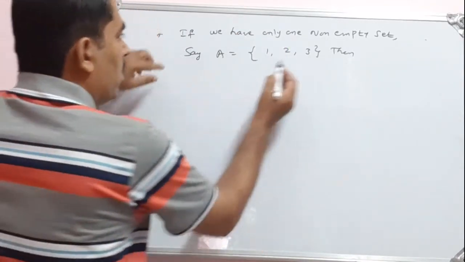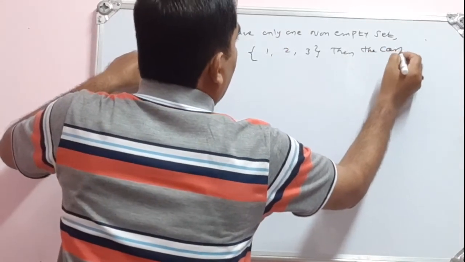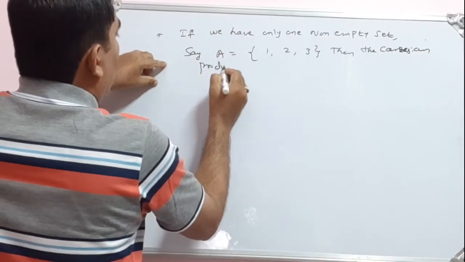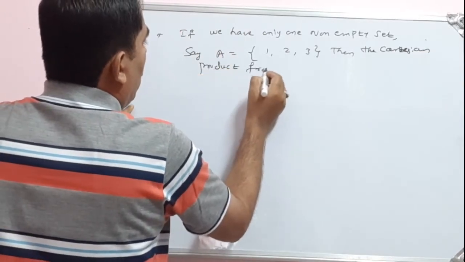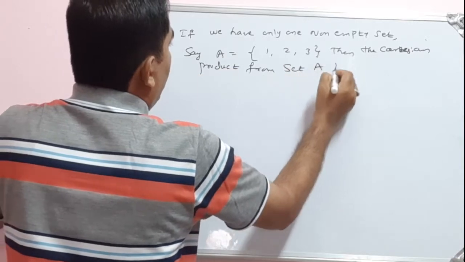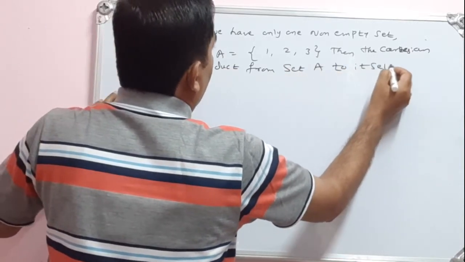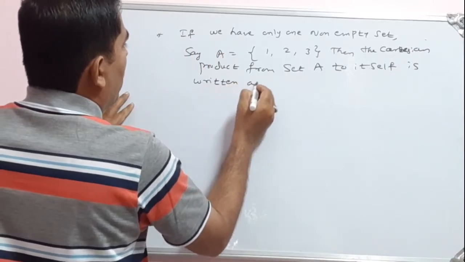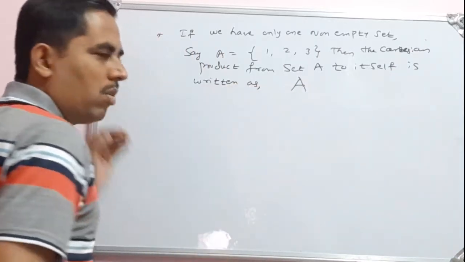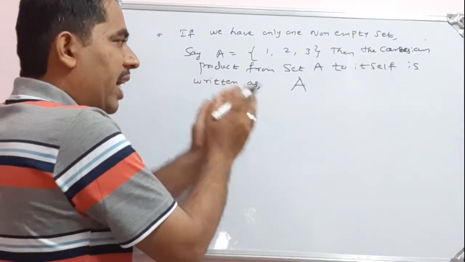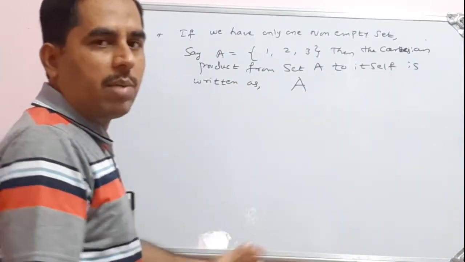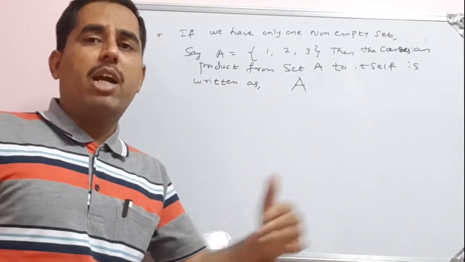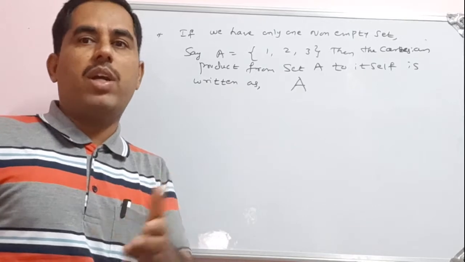Okay. See, then the Cartesian product from set A to itself is written as, see, I have a set named A. Set A to itself means A to A. So in the previous example we have taken one set A, another set B, so A cross B. If I take P and Q as two sets, then how do you define Cartesian product?